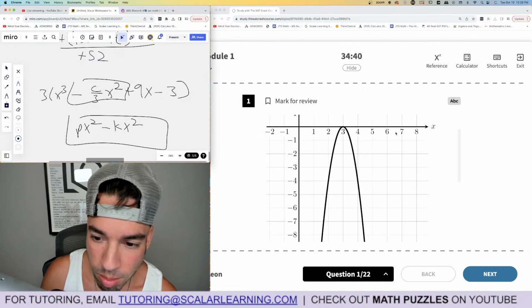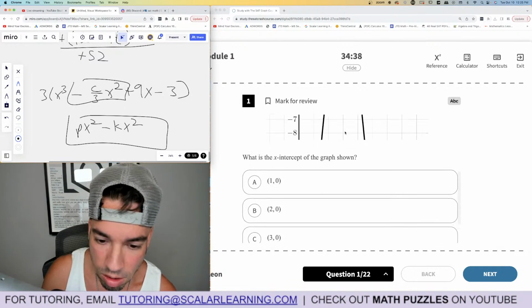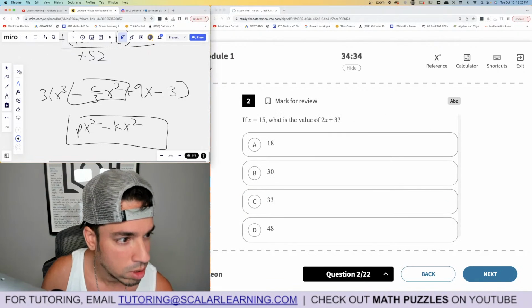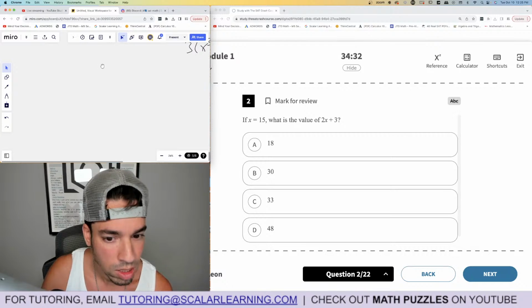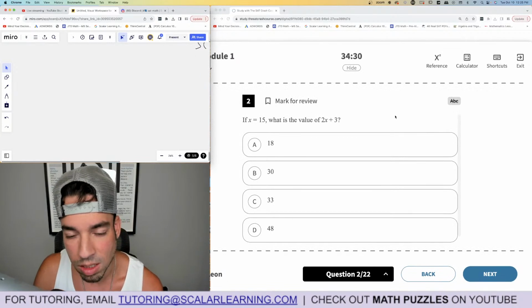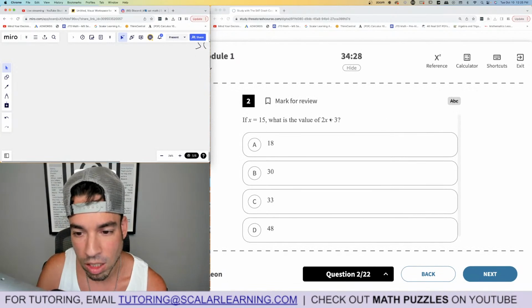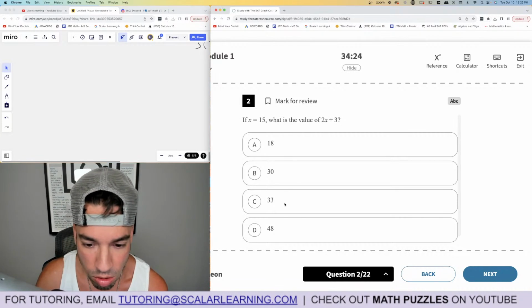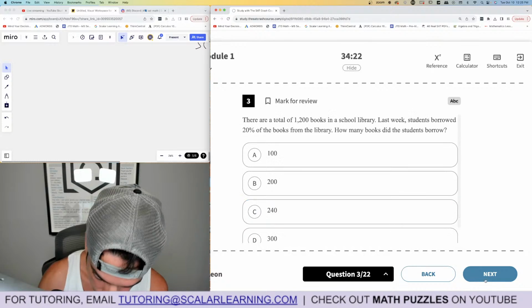What is the x-intercept of the graph shown? That is where it hits the x-axis. It's (3, 0). C is the winner. Boom, done. Again, if you guys are new to the PSAT, module 1 is going to be easier than module 2. x equals 15. Plug and chug straight up into this expression. 2 times 15 is 30 plus 3 is 33. Boom, done.